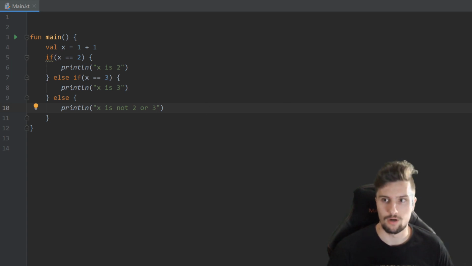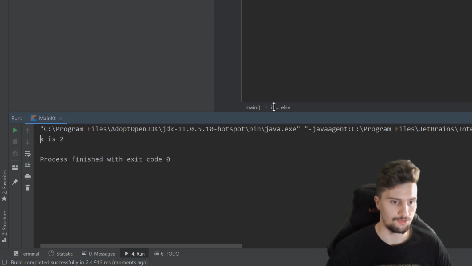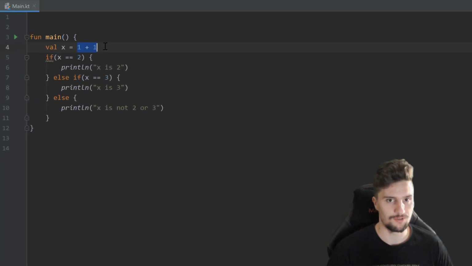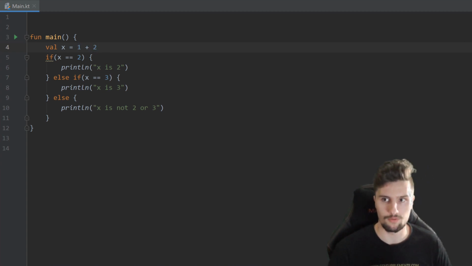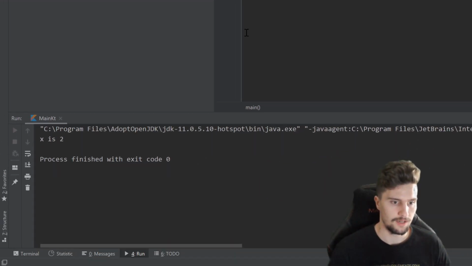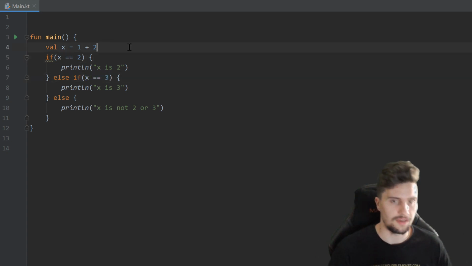So if we would now run this, take a look in the console again, then you can see it will print x is 2, of course, because 1 + 1 is obviously 2. If we would change this to 1 + 2 and run our program, it will print x is 3, because that was false, but that was true. And if we would set that now to 1 + 3, correct me if I'm wrong, but I guess that is 4,